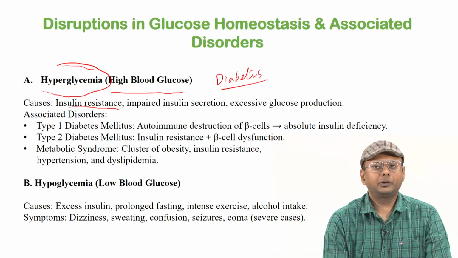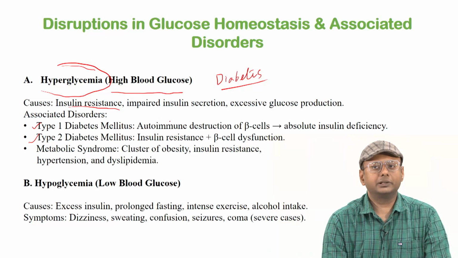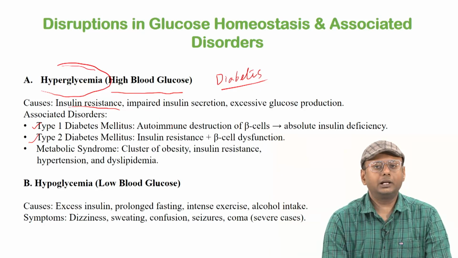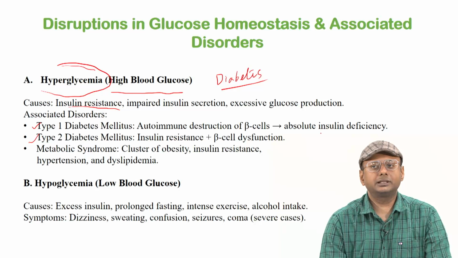And what are the different types of diabetes? You can see there can be type 1 diabetes mellitus or type 2 diabetes mellitus. In the case of type 1, this is a very typical type of disease, also called a genetic disorder, where our own immune cells detect the beta islet cells as a harmful cell, and due to the autoimmune activity those beta islet cells are destroyed pretty early in age. Generally it has been seen between age 4 and 10.